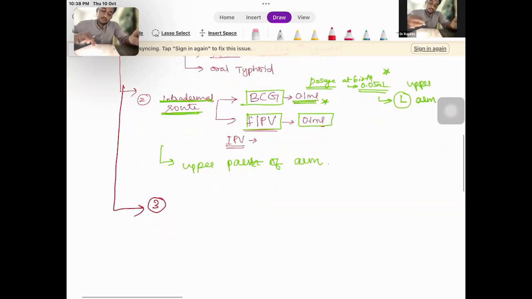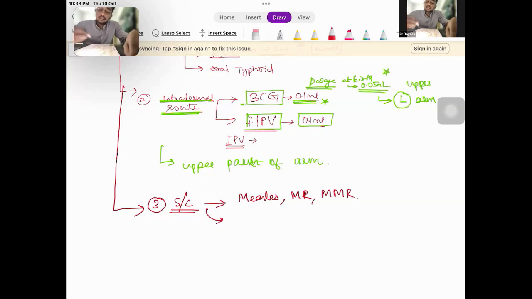So the next route is the subcutaneous route. What are the vaccines given subcutaneously? The first one is the measles vaccine and all other measles containing vaccines, that is the MR and the MMR. Okay. And the next main vaccine is the varicella. Always remember, varicella is similar to measles. Measles and chickenpox go hand in hand. Both are live vaccines and both are given by the subcutaneous route. And here the dosage is 0.5 ml. The subcutaneous route, the dosage is 0.5 ml.